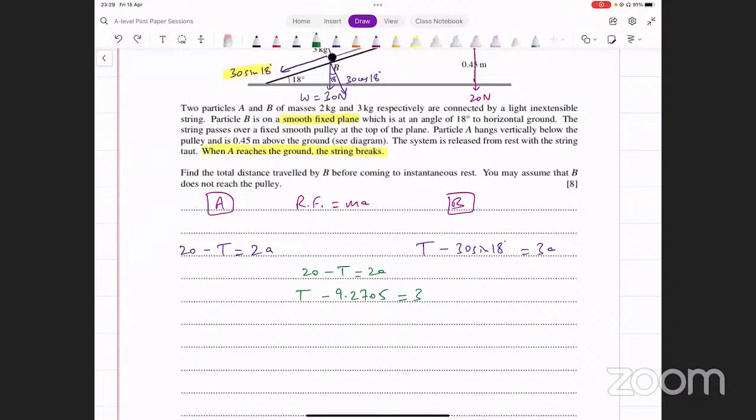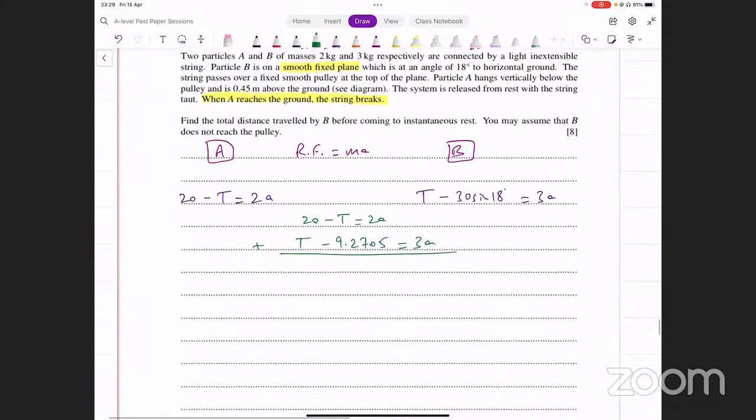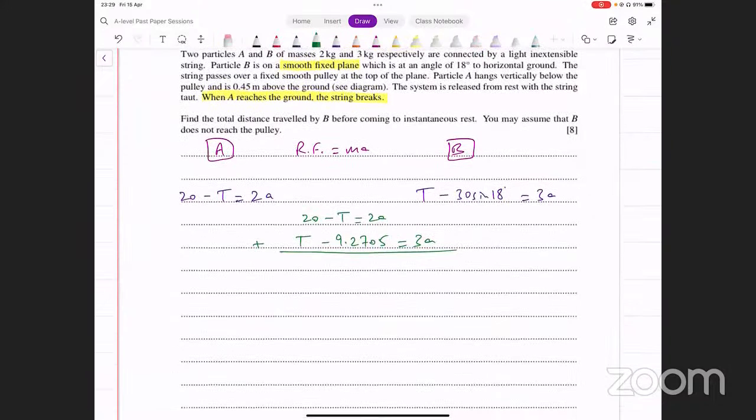Now, one way to do this is I can add these two equations. दोनों को add कर देंगे तो क्या होएगा? T cancel out हो जाएगा. 20 minus 9.2705. What's that? That's going to be 10.73 equals 5a, and that's going to give us some acceleration.